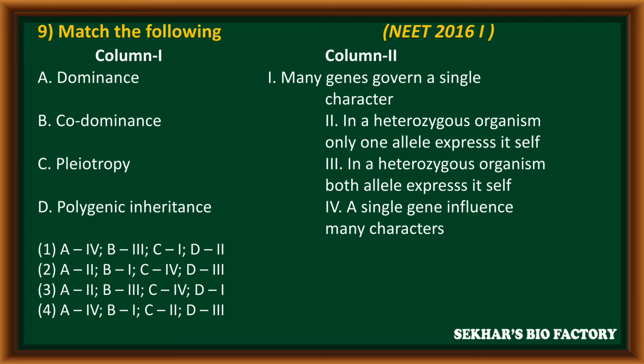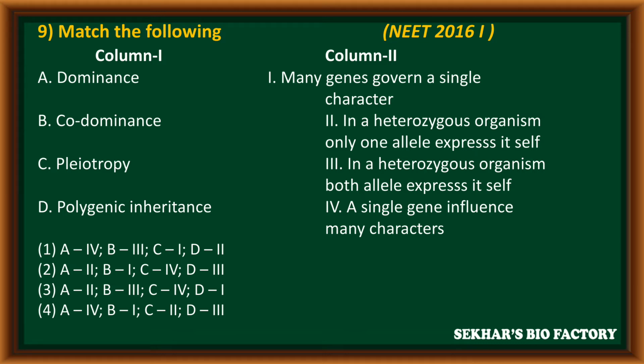Question number 9. Matching, from NEET 2016 phase 1. Column 1: A, dominance; B, codominance; C, pleiotropy; D, polygenic inheritance. In column 2: 1, many genes govern a single character. 2, in a heterozygous organism, only one allele expresses itself. Third one, in heterozygous organisms, both alleles express themselves. Fourth one, a single gene influences many characters.